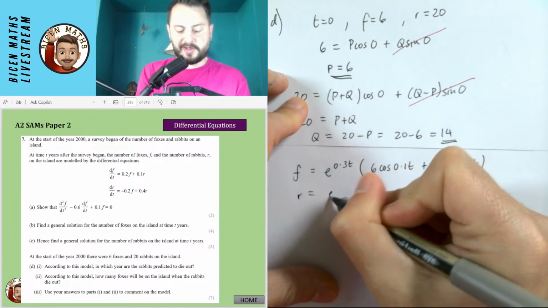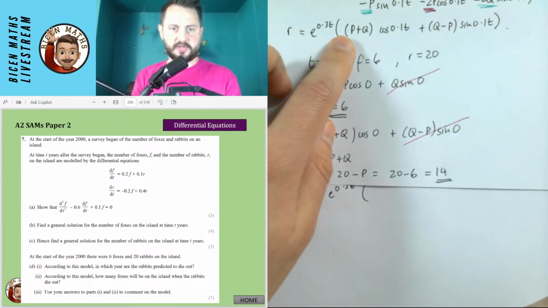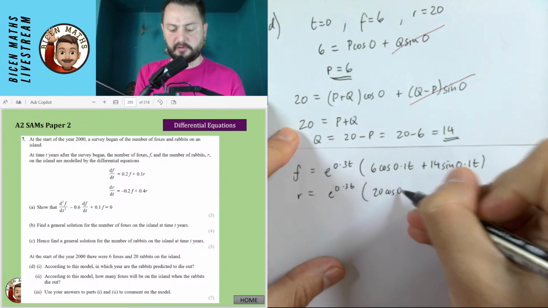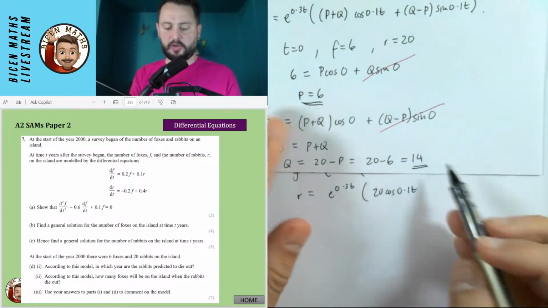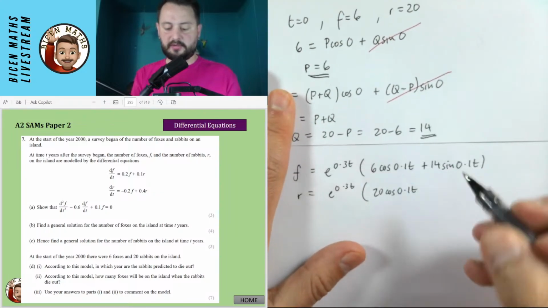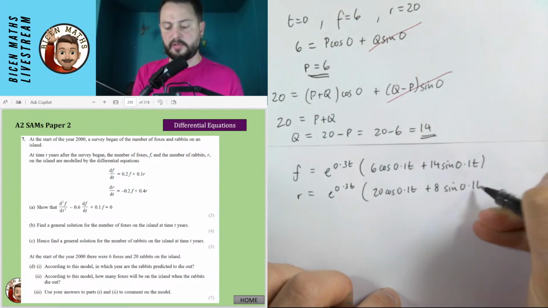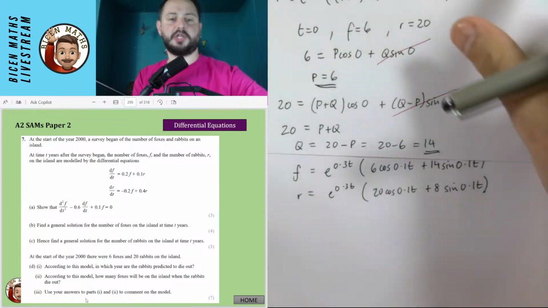And then the formula for the rabbits is e to the 0.3t, times, for rabbits, which is just here, P plus Q, which is 20. So it's 20 cos 0.1t. And then it was Q minus P. Q is 14 and P is 6. 14 minus 6 is 8. So we have 8 sine 0.1t. Now I've got to that stage with actually what the equations are. I'm going to jump back to the question and answer it.